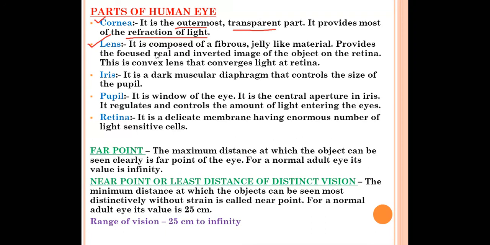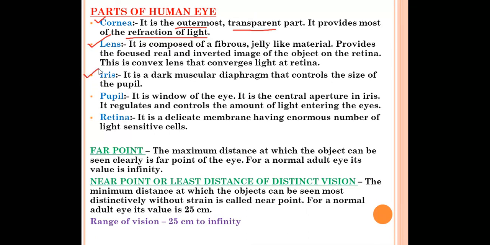Next we have the lens. That is the crystalline lens. Just now we have seen that structure. It is composed of fibrous jelly-like material and provides a focused, real and inverted image of the object on the retina. This is a convex lens that converges light at the retina. So what does that crystalline lens consist of? It consists of fibrous jelly-like material, and because of this lens, a real and inverted image is formed on the retina. Our crystalline lens is like a convex lens that converges the light at the retina. All the light will be converged and the image will be formed on the retina.